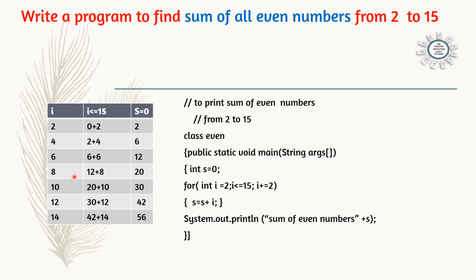And the next even number, 8. So 12 plus 8, 20. Like this, whatever even numbers are coming, we will go on adding and the new value will be stored in the variable s. And then close the loop. And outside the loop, you will print System.out.println("Sum of even numbers is " + s).